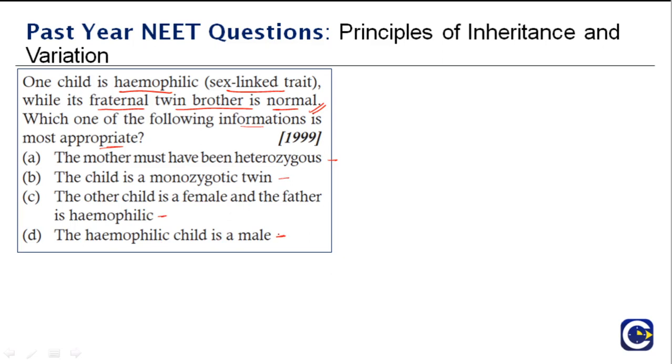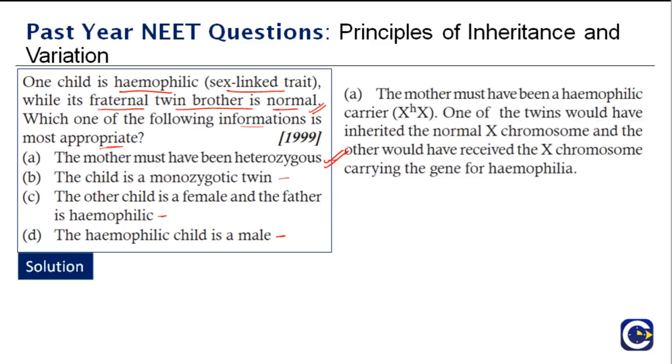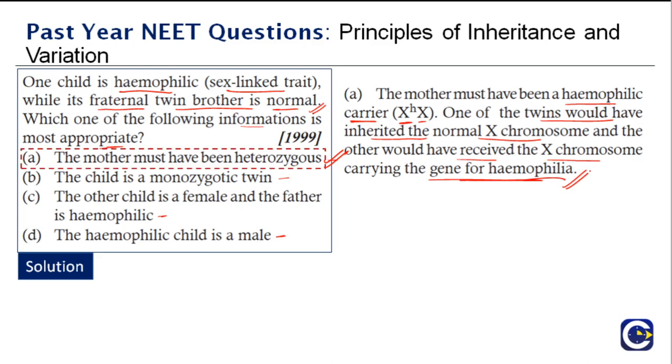Hemophilia is a recessive sex-linked trait. So if one of the children has hemophilia while its fraternal twin is normal, then the mother must have been a heterozygous female, a hemophilic carrier. It must have one hemophilic and one normal X. So one of the twins would have inherited the normal X chromosome and the other would have received the X chromosome carrying the gene for hemophilia. So the right answer is A.